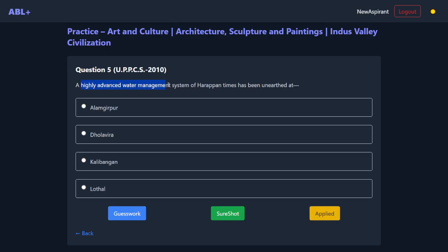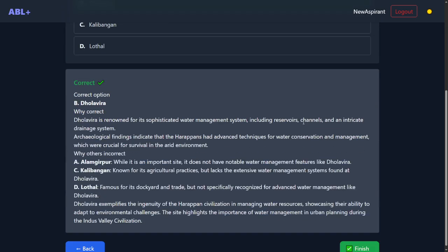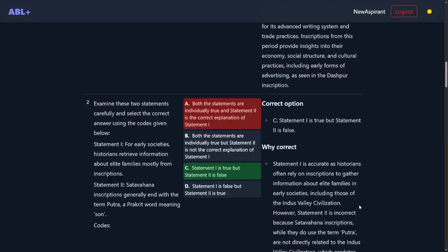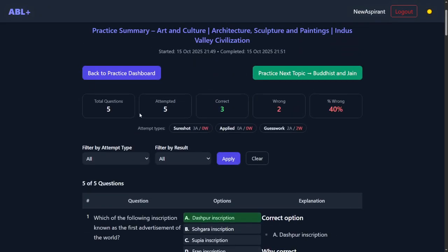Then there is a question on a highly important waterway site, where the answer is Dholavira. It's an important question. I know the answer. I say I know 100%, and that's it. So now I can finish it. There were 5 questions and it's all finished. So I finish it. Now this is what it gives you at the end. There were a total of 5 questions attempted.